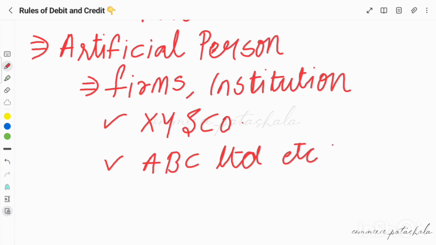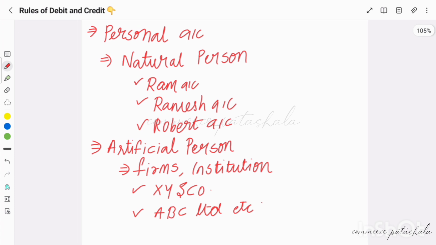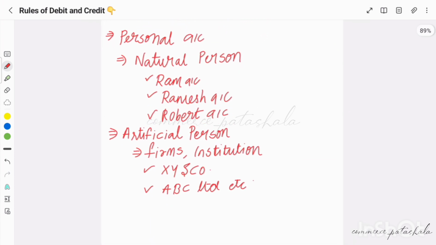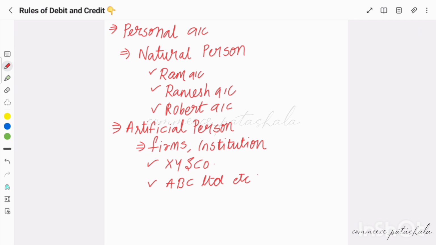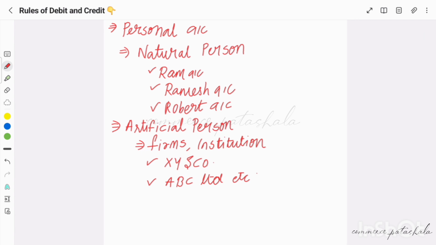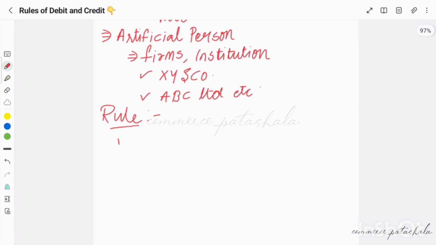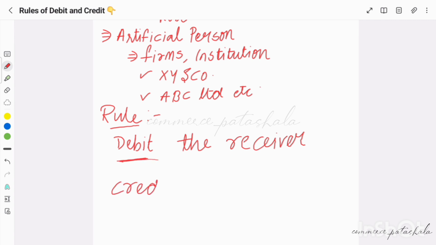So now we'll learn what the rule for the personal account is. When we are dealing in an organization with any person, be it a natural person or an artificial person, we have to follow the rule of personal account. The rule is: debit the receiver. Be it any transaction, if there is a receiver in it, whether we as a receiver or the other person as a receiver, we have to debit the receiver. And credit the giver.